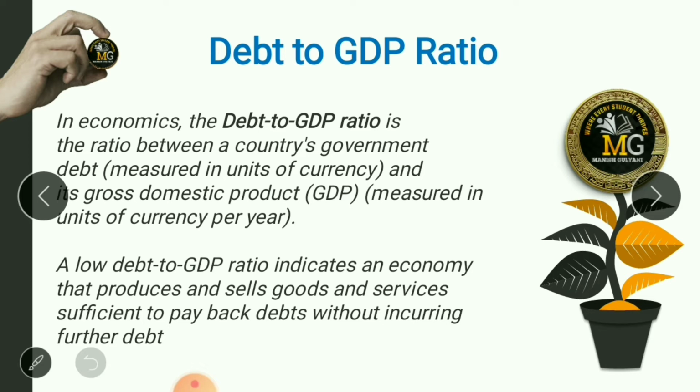One thing to keep in mind, debt to GDP ratio is always expressed as a percentage. This ratio can also be interpreted as the number of years needed to pay back debt if GDP is dedicated entirely to debt repayment. If a country is able to continue paying the interest on its debt without refinancing, without hampering economic growth, then it is considered to be a stable country. Clear? And vice versa. So that's called debt to GDP ratio.